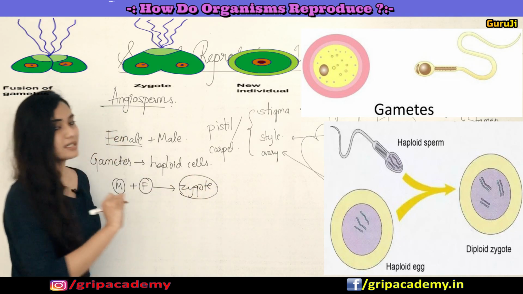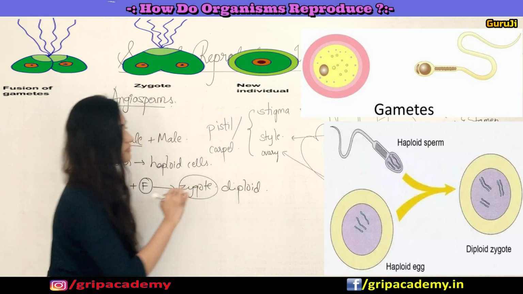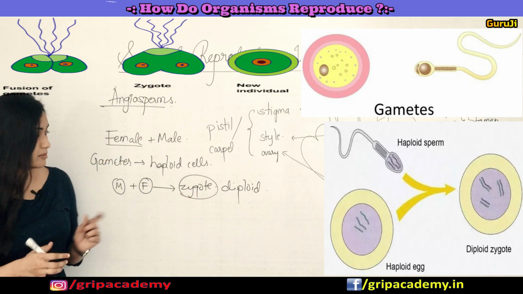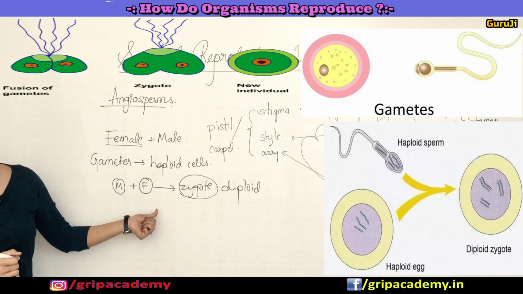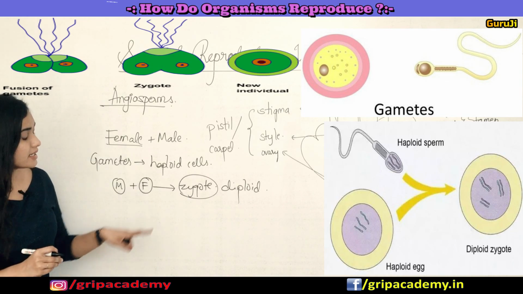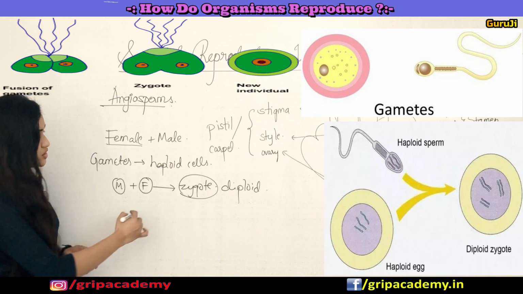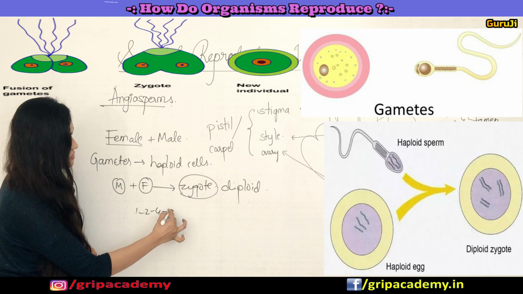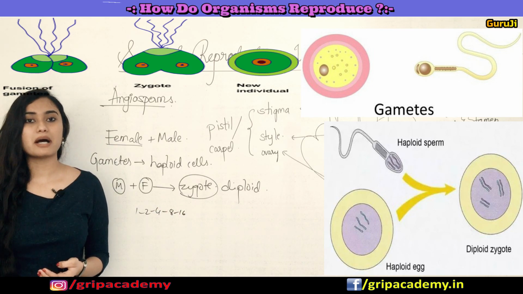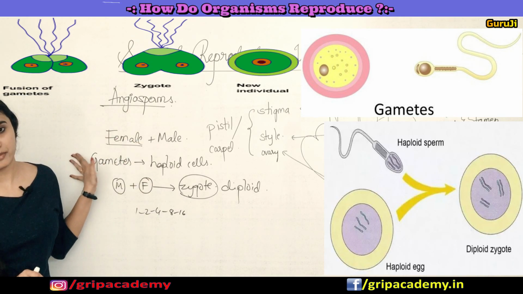A zygote is a single cell which is diploid, which means it has the complete number of chromosomes, because it receives half from the male and half from the female. Together it becomes a complete new individual. This zygote undergoes mitotic divisions, where 1 becomes 2, 2 becomes 4, 4 becomes 8 and 16, and it goes on dividing and develops as a new individual. This is what happens in sexual reproduction.